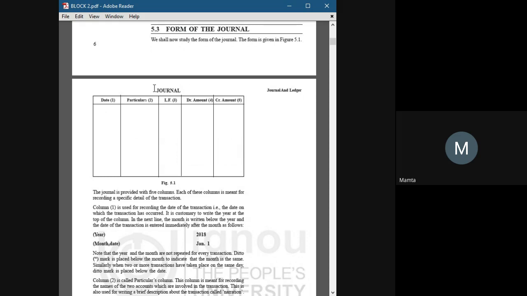The first column is the date, the date on which the transaction took place. The second column is particulars, where I will write purchases account debit to cash, and I will present the amounts here: the debit amount and the credit amount.